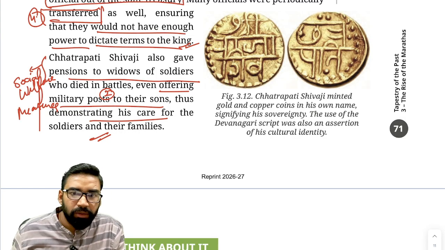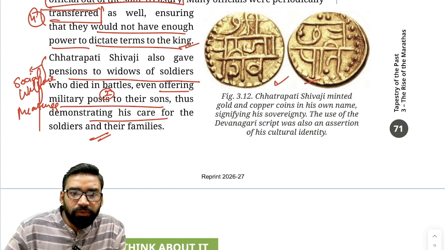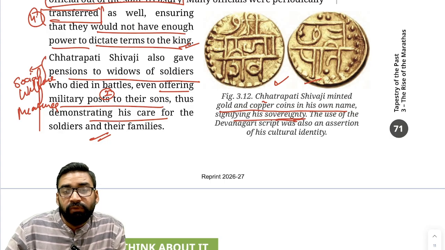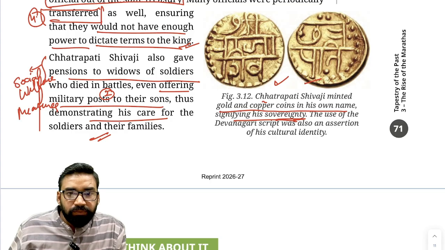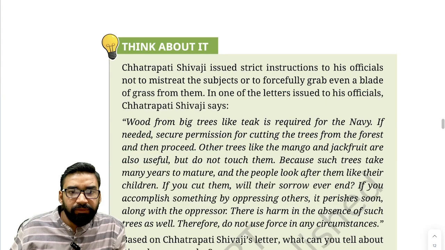Now, as you can see here, these are Chhatrapati Shivaji's coins, minted gold and copper coins in his own name. Clear? It actually signifies his sovereignty. Okay. Now, and he used the Devanagari script. It is also an assertion of cultural identity. Fine.